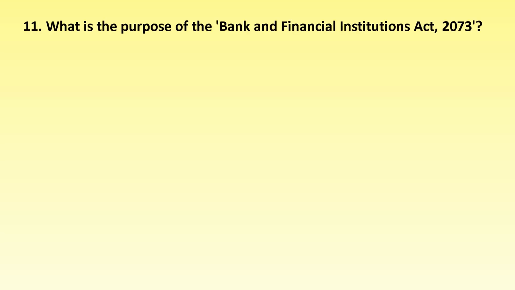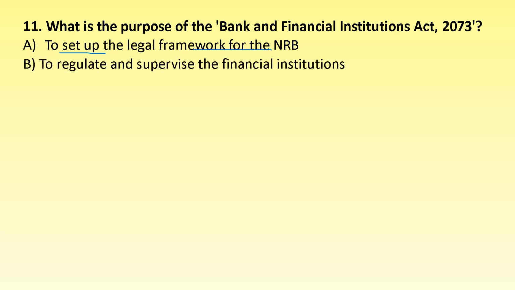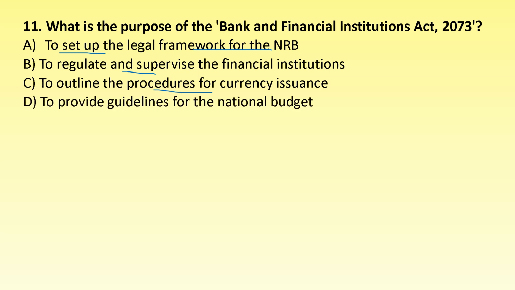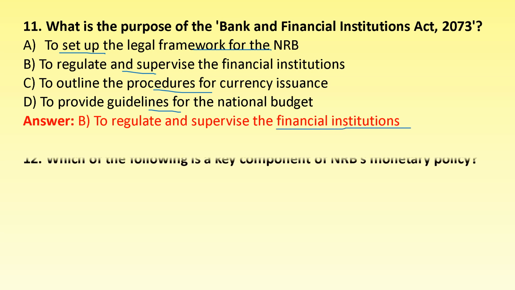Question number 11. What is the purpose of the Bank and Financial Institution Act 2073? To set up the legal framework for the Nepal Rastra Bank, to regulate and supervise the financial institutions, to outline the procedures for currency issue, to provide guidelines for the national budget. The correct answer is option B, to regulate and supervise the financial institutions.